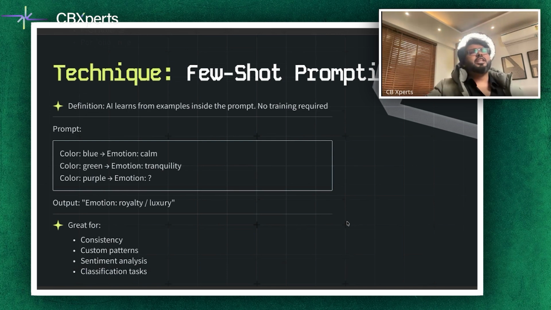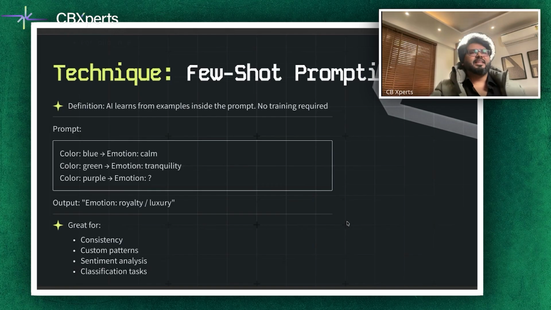This is interesting because now we are going to jump towards some technical aspects of prompting. And the first term, which you must have heard in a lot of places, is few shot prompting. It teaches the model by example. So instead of training new weights, you provide a few labeled examples in your prompt. In the slide, let's say colors like blue is calm, green is tranquility, and then what is purple, and the model infers that purple is associated with royalty or luxury. The technique is great for maintaining consistency, following custom patterns, and performing tasks like sentiment analysis or classification.